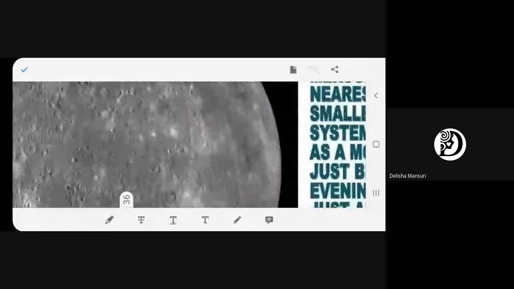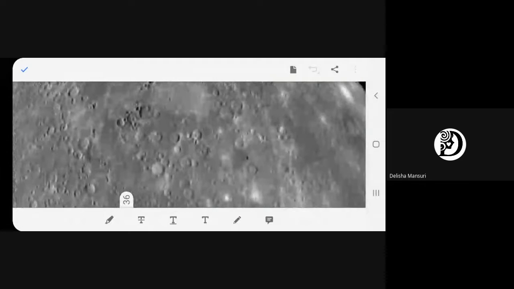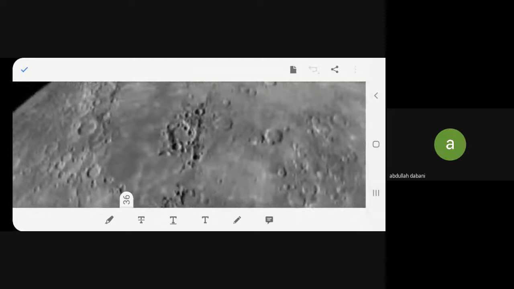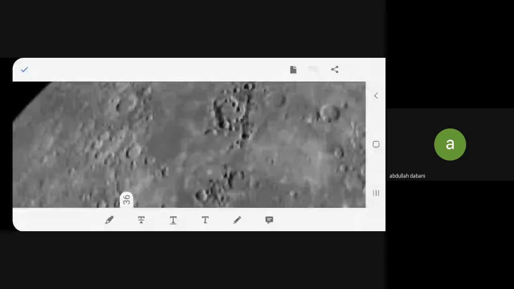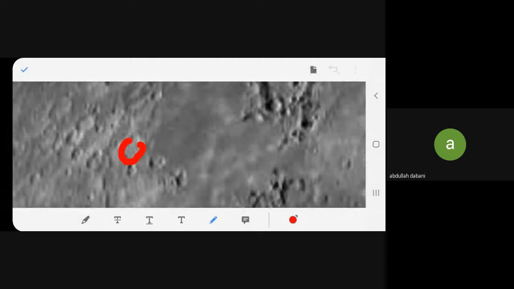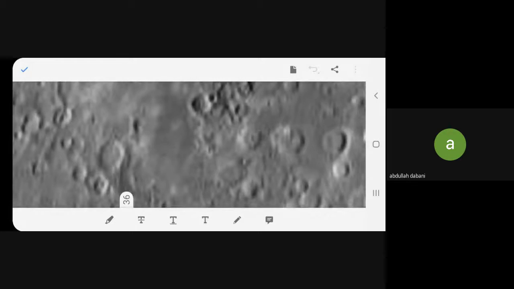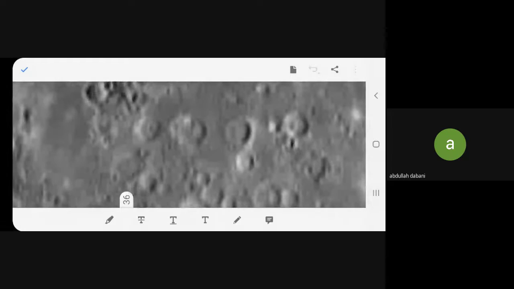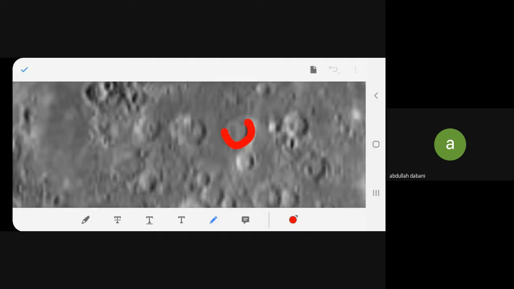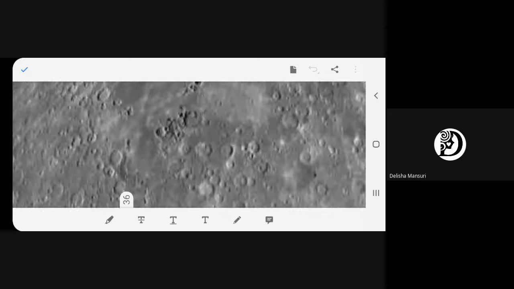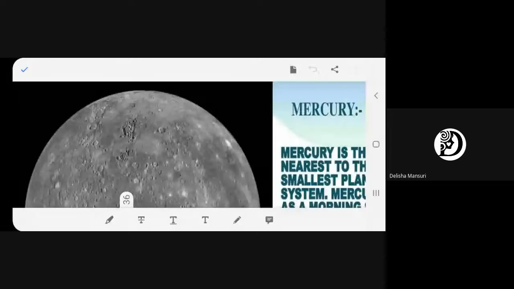This is how Mercury looks like. See, you can see this close up. These are the craters. Can you see these are the craters? These are the craters, beta. You see this? All these are craters. Some more I will show you. Can you see this over here? All these are craters. Yes. This is a close up of Mercury.